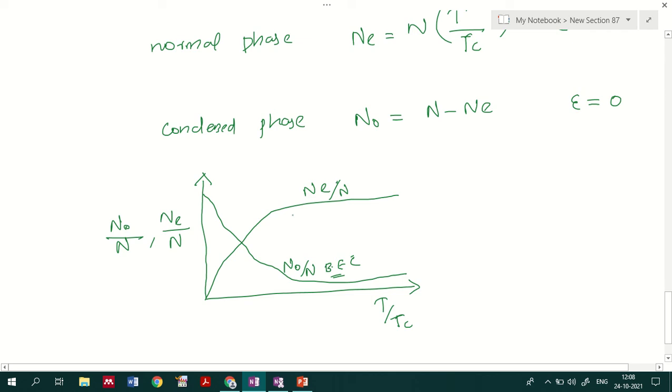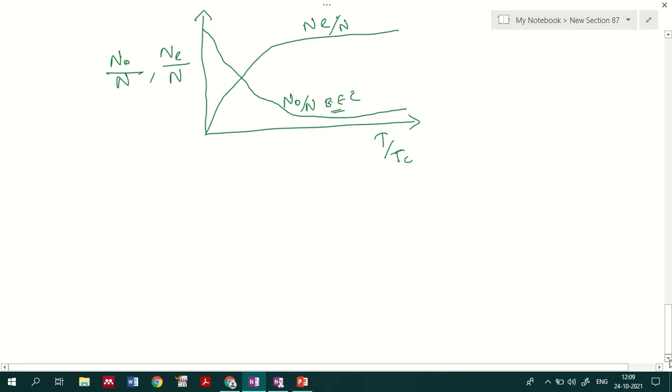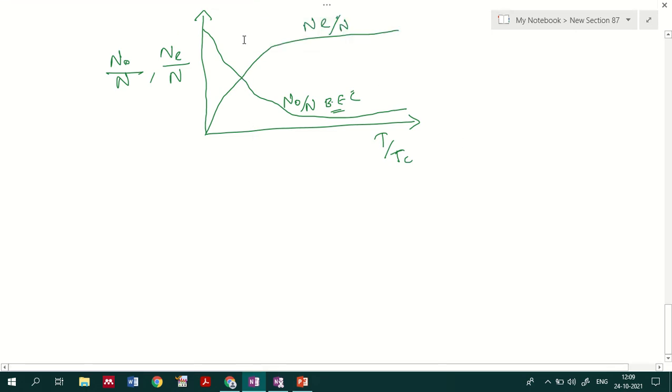So this is the condition when the temperature is less than the characteristic temperature. This is the first case, normal phase and condensed phase. At T less than Tc, there will be a mixed phase, which is a normal phase and a condensed phase. And with respect to temperature and characteristic temperature, we have the following relation.